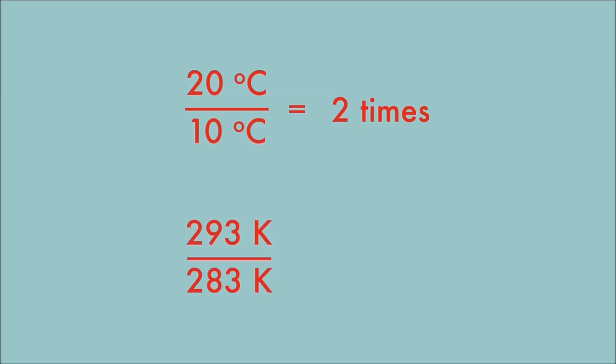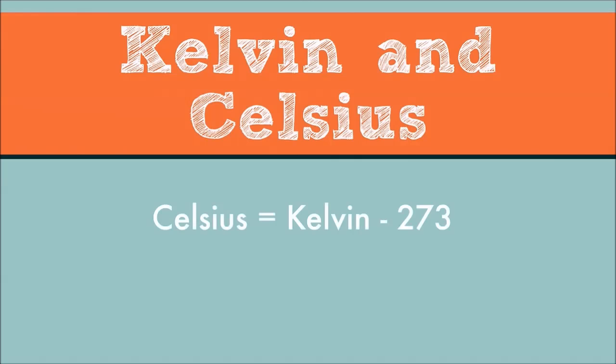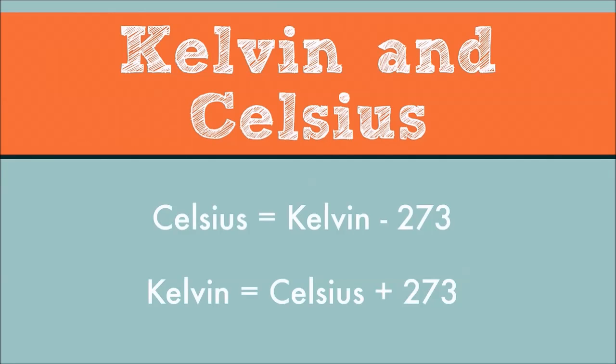But Kelvin is also better mathematically. If the temperature rises from 10 degrees to 20 degrees Celsius, it appears to have doubled. But if you convert those numbers to Kelvin by adding 273 to each one, you'll see that the numbers haven't doubled at all. Kelvin is accurate when it comes to proportions, so use Kelvin in your calculations. Now, to go from Kelvin to Celsius and Celsius to Kelvin, you just need to remember to subtract 273 to get Celsius and add 273 to get Kelvin.